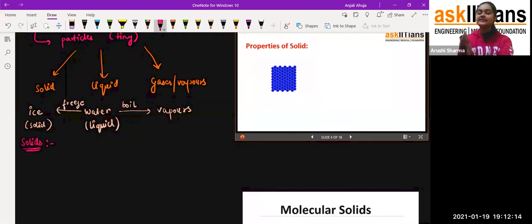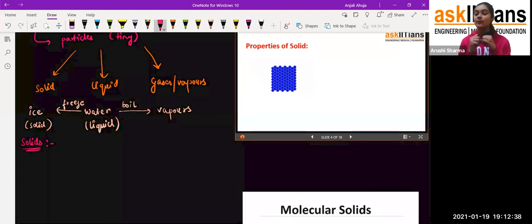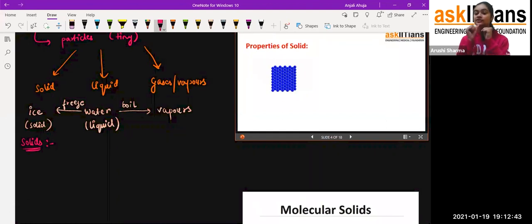So, my dear students, from your last session, if you remember, I have already told you that matter is made up of particles, that is, tiny particles. So in the case of the solid, student, what happens? The particles present in solids are very compactly packed. In this structure, you can see that these blue dots represent the particles, and they don't have any space between them. They are very closely packed with each other. For example, if this is one particle, the another particle is just compactly packed with it, and there will not be any space between them.